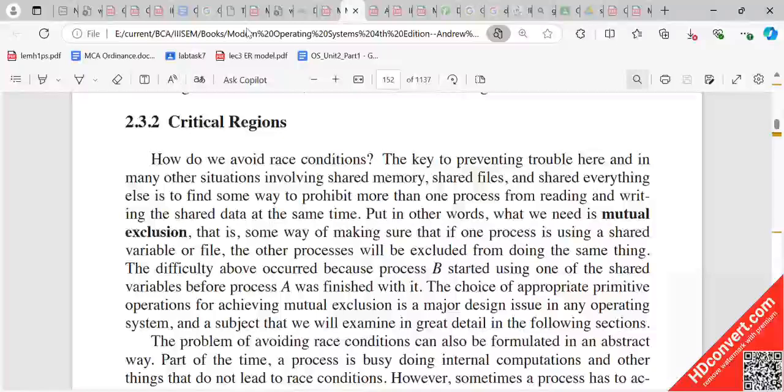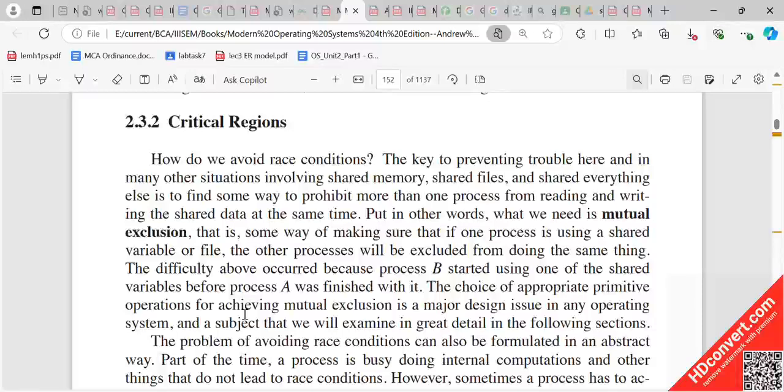Okay. So, how do we avoid race condition? The key to preventing trouble here and in many other situations involving shared memory, shared file, and shared everything else is to somehow prohibit more than one process from reading and writing the same file. How do we prohibit? You have to block process B until process A is finished doing its job.